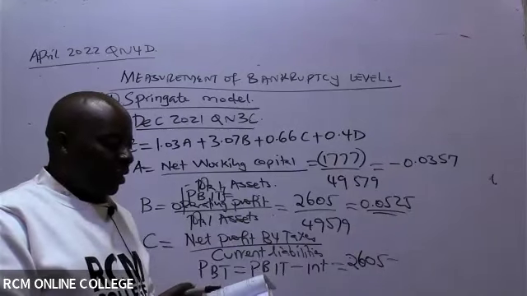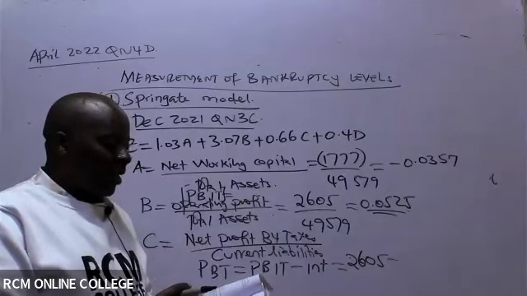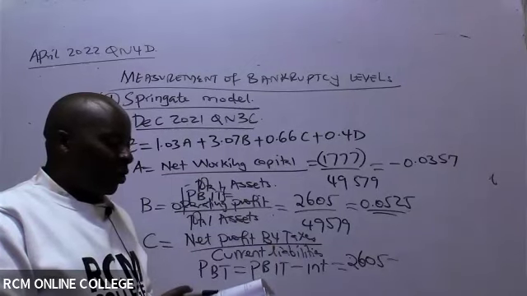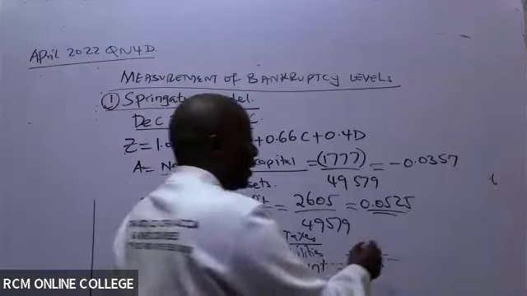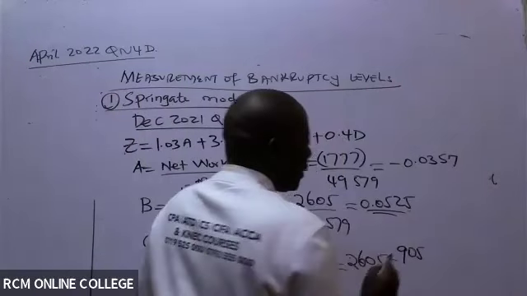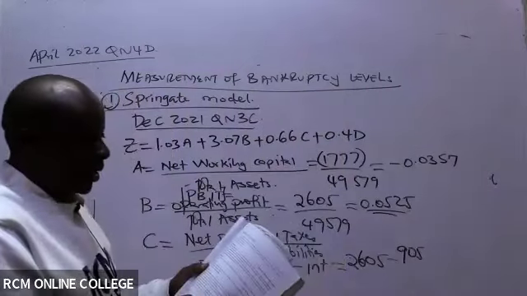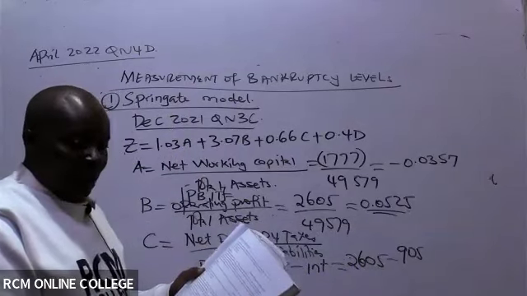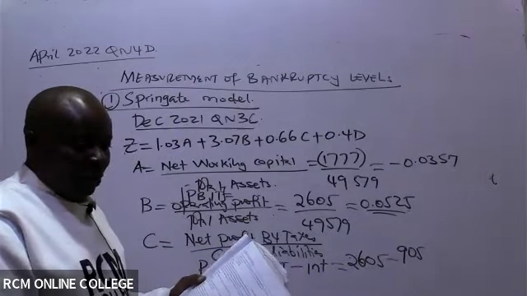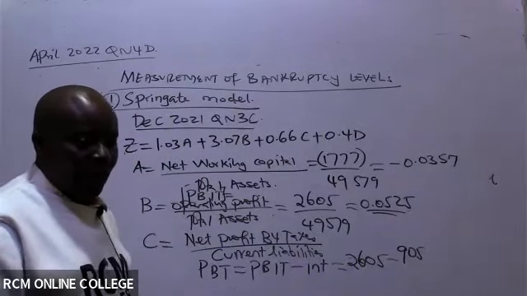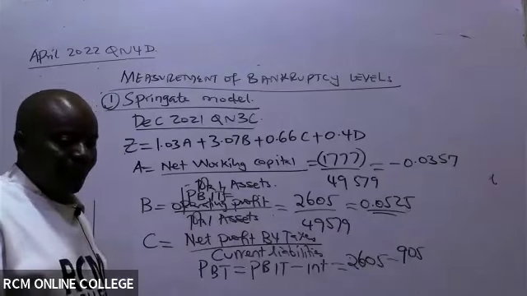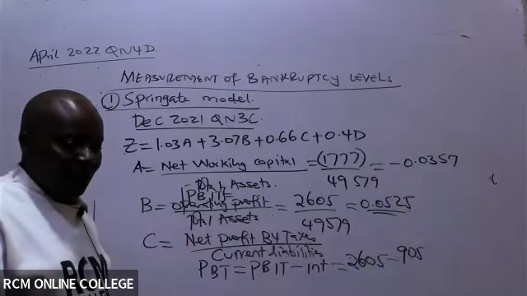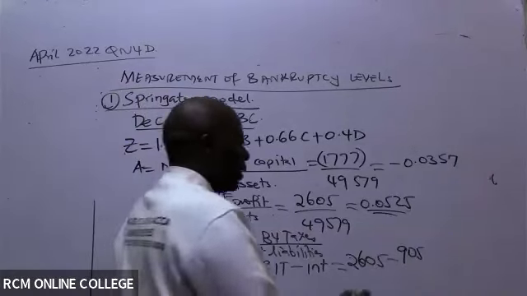It's given in the last paragraph that the company is currently paying interest on long-term debt instrument of 905. Please cut the 3 zeros. Remember, our table up there is in shillings thousands. So 2605 minus 905 gives us 1700.